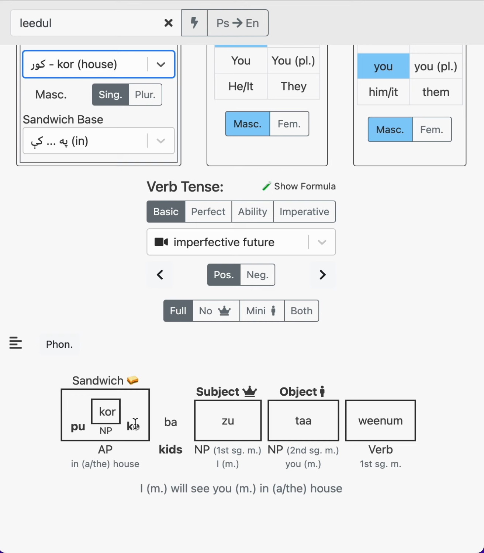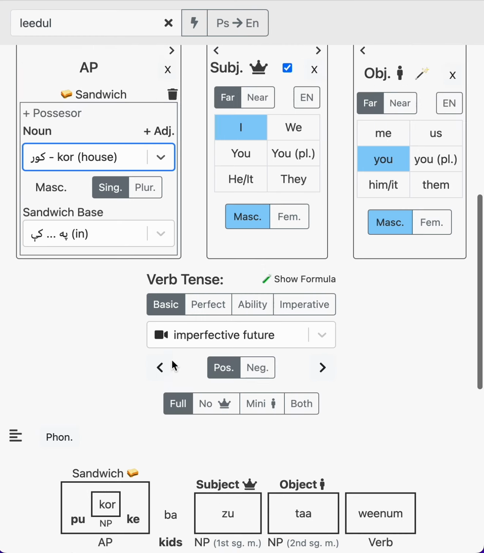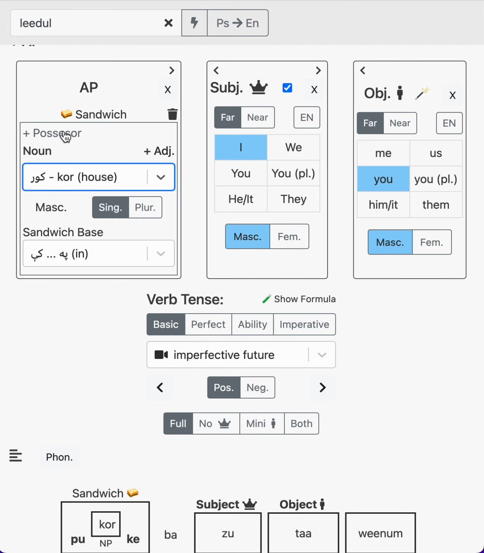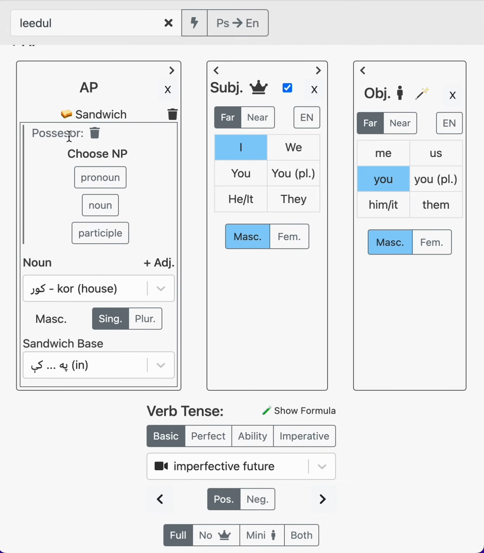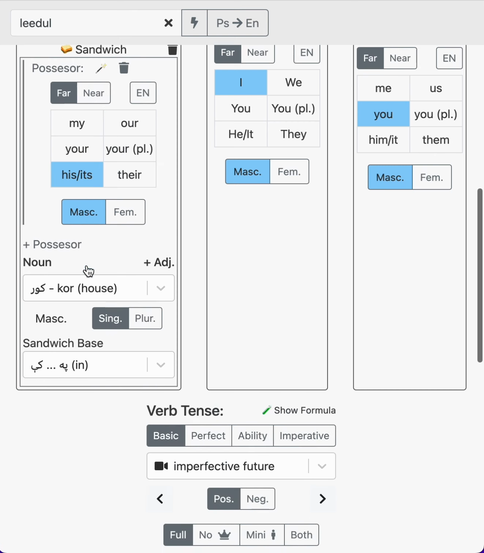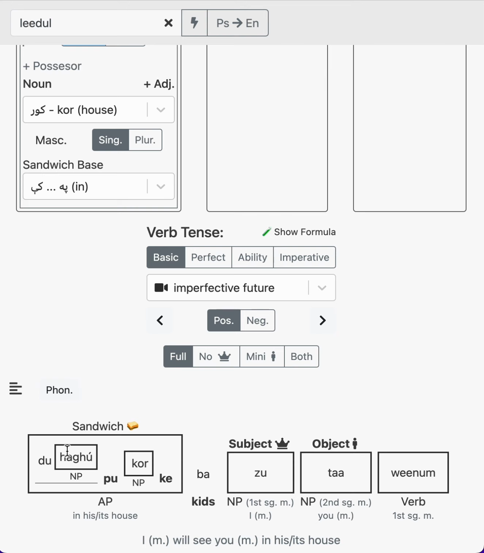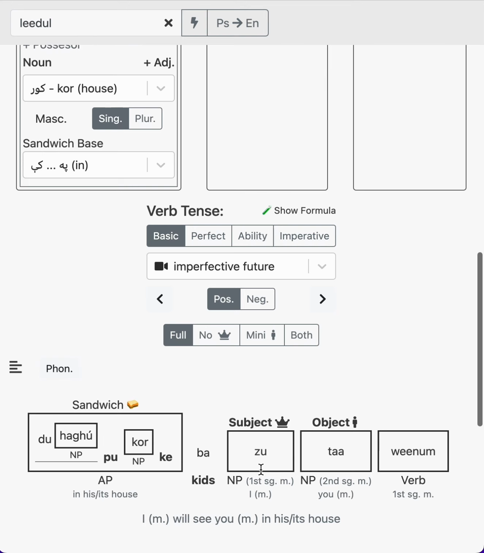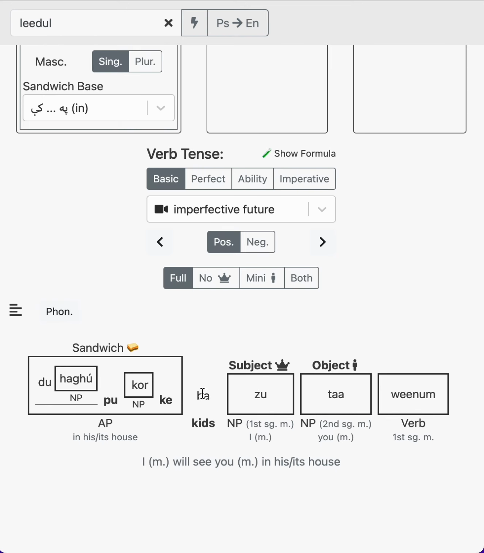Notice we have here, this is one block. It's 3 words, pakorki, but it's actually one adverb phrase. So the ba comes after that whole block, like that. Pakorki bazatawinam. Now, what if we were to say whose house it is? Let's add a possessor onto the kor, the house. So let's say it's his house. Dahara pakorki bazatawinam. Notice this block's getting bigger, but it's still one block.